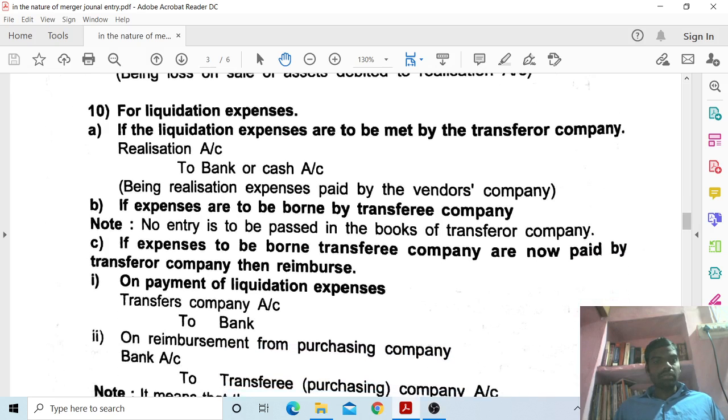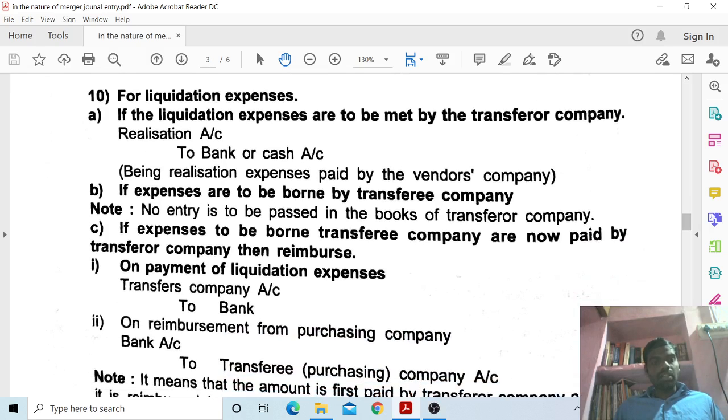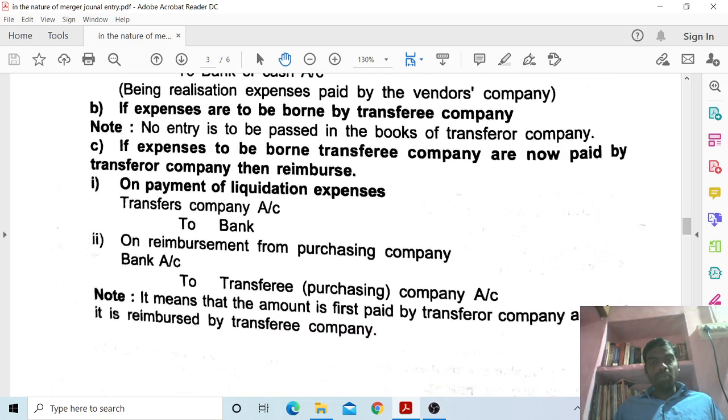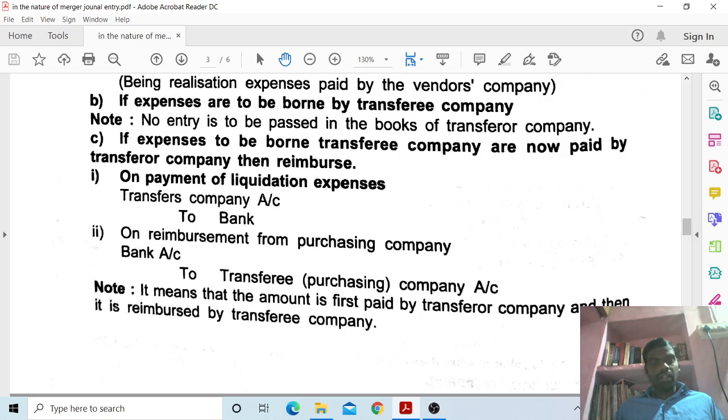Tenth one, for liquidation expenses. A, if the liquidation expenses are to be met by the transferor company: realization account debit to bank or cash account, being realization expenses paid by the vendor company. B, if expenses are to be borne by the transferee company, note, no entry is to be passed in the books of the transferor company. C, if expenses to be borne by the transferee company are paid by the transferor company, then reimburse.